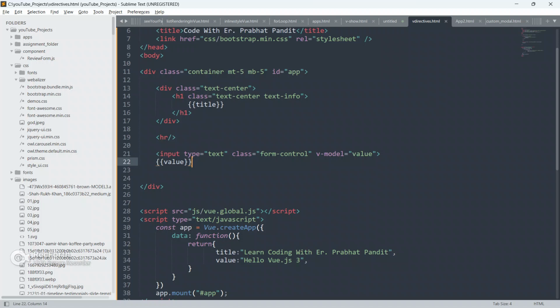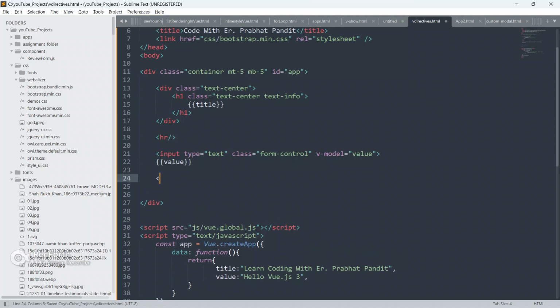We can use only VShow to toggle something, because as I already told you, VShow is used only in a specific scenario. To toggle something we use VShow only.